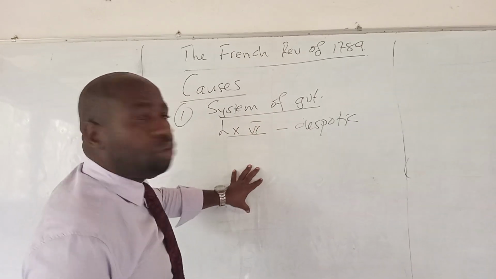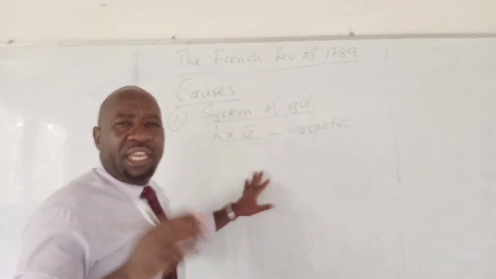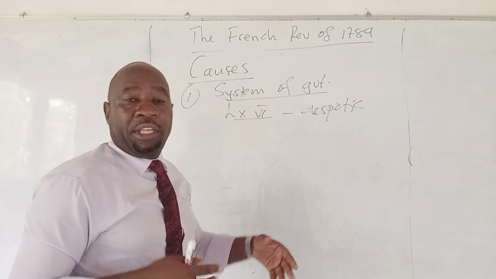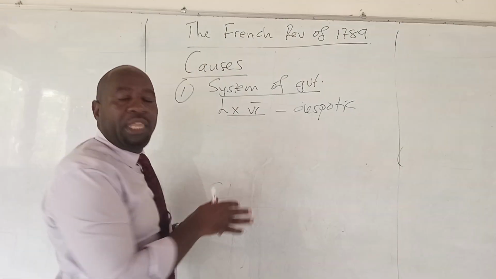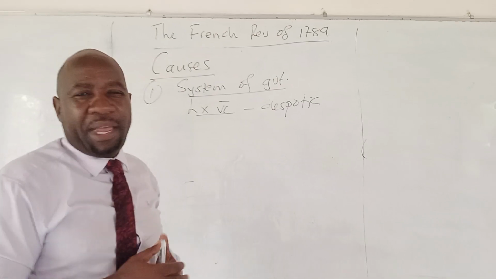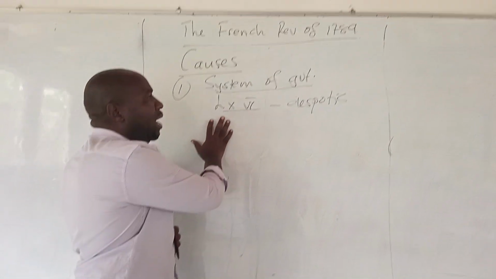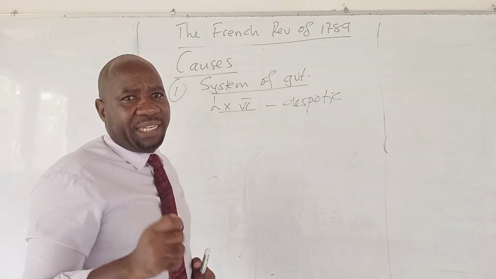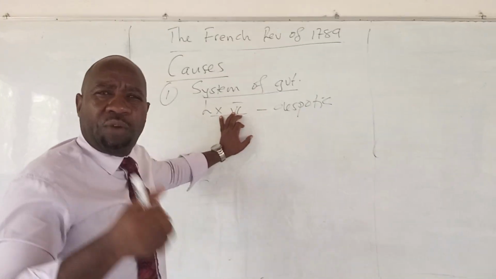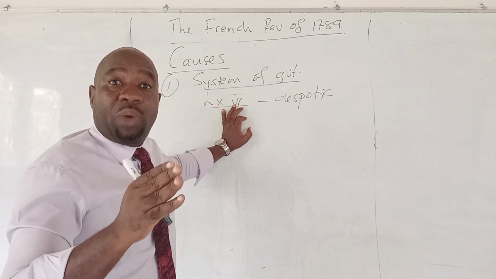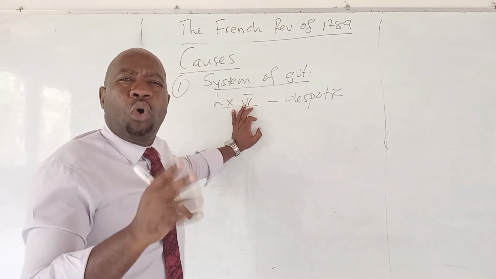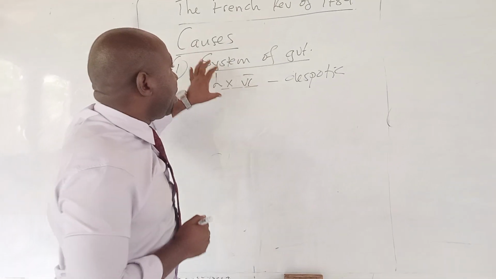So he had to appoint ministers, and he had to dismiss ministers. That on its own frustrated the people, in the sense that people who were in the government were supposed to be voted for by the people. So it explains why the people had to rebel in 1789. It was because of the system of government, which was tyrannic and despotic, led by an authoritarian leader. So the system of government led to the revolution of 1789.